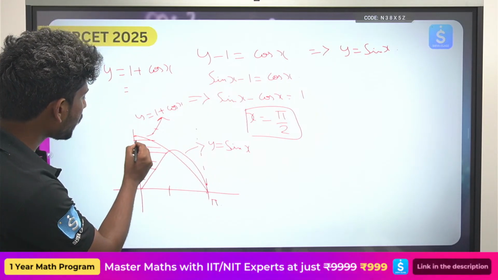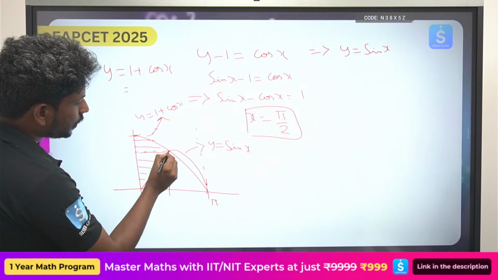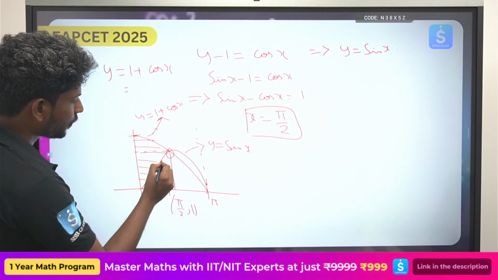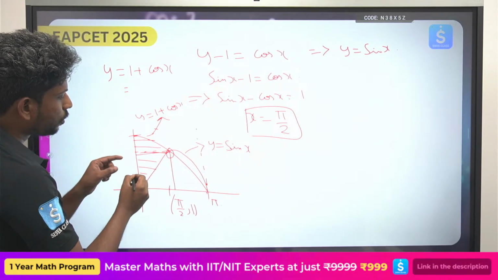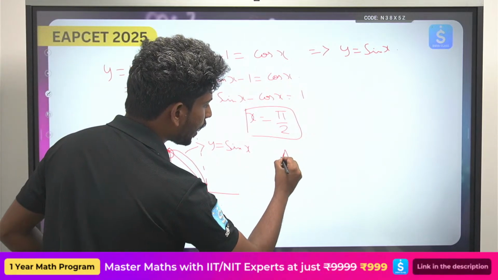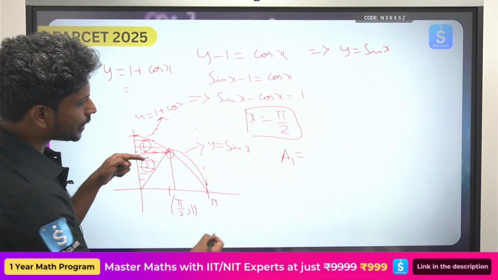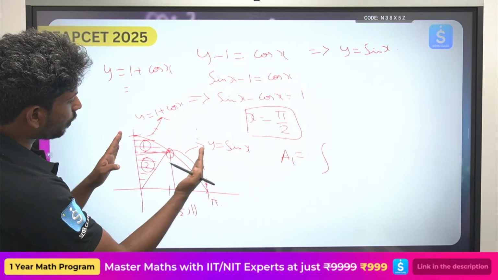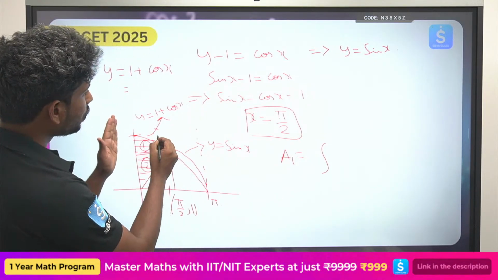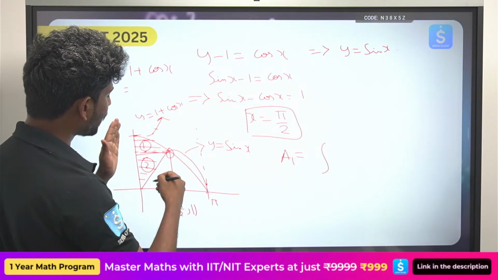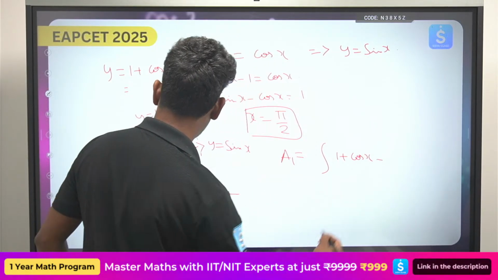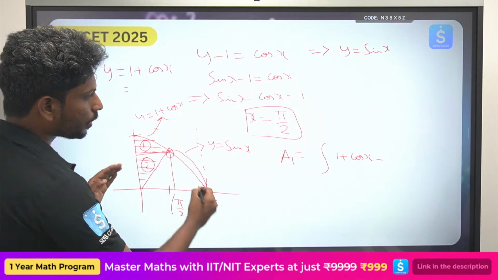So what you do, take this as a challenge. This is the point x equals pi by 2 comma 1. Now you try to dissect this into two graphs, area 1 and area 2. So how did you find area 1, A1, from x equals 0? You take right curve minus left curve, and you can take this as y equals 1 plus cos x. So y equals 1 plus cos x minus, this is the upper curve and the lower curve is just sin x.